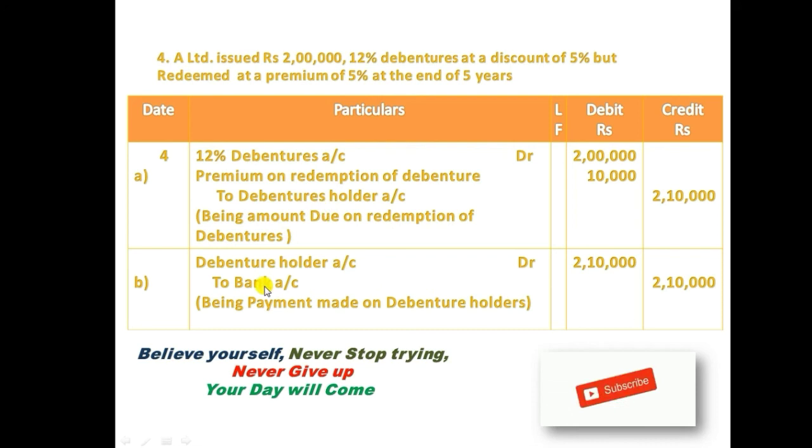This is due, and now the company is going to repay the debenture holder. So we need to debit the debenture holder 2 lakh 10,000. They paid at the time of issue only 2 lakh minus discount, but they are going to receive 2 lakh plus 10,000, 2 lakh 10,000 rupees, at the time of redemption, and we need to credit the bank 2 lakh 10,000. Here we credited bank. We already know that when the bank balance is going to decrease, we need to credit. When the bank balance increases, we need to debit according to the American approach, and we should write the narration being payment made on debenture holders. Hope you understood this concept.